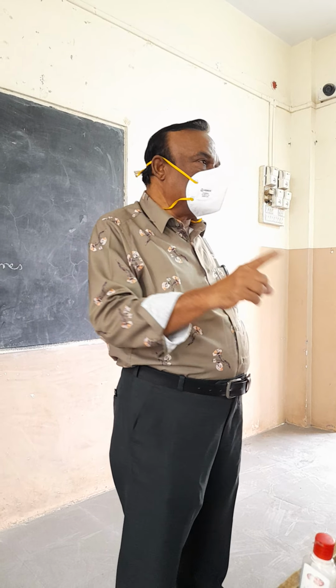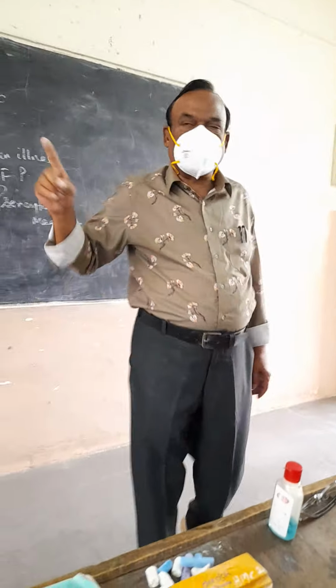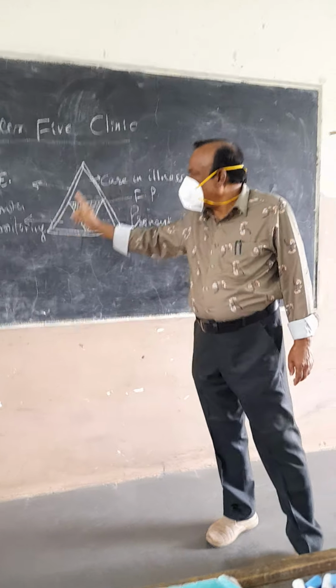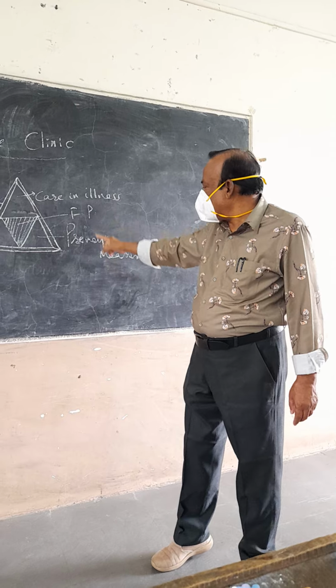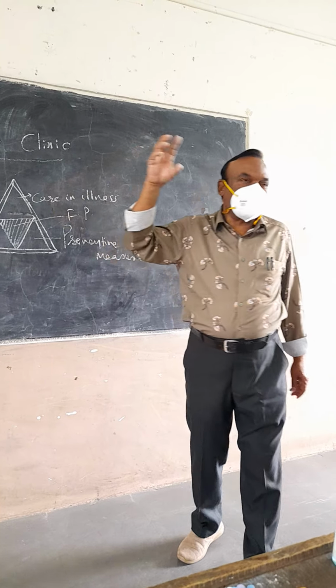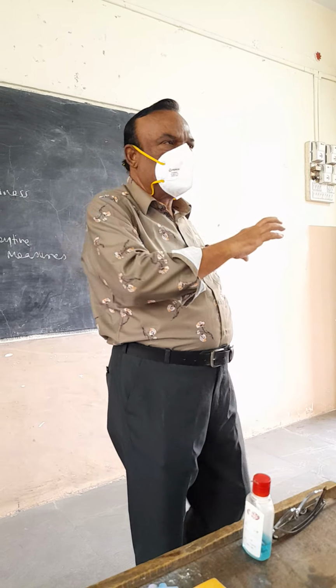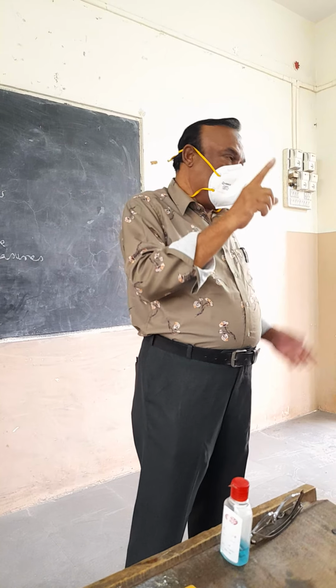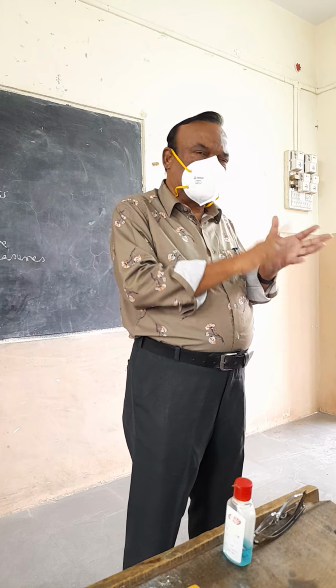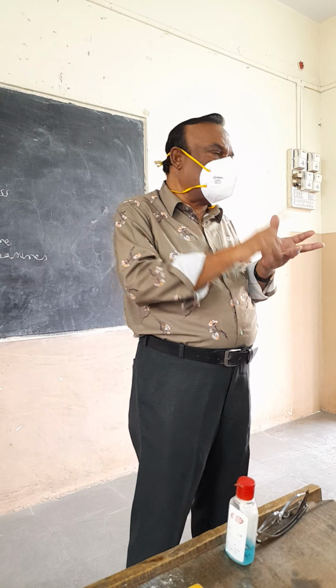They have to give health education regarding how to take care of illness, how to monitor the growth, how to carry out the preventive measures, and give advice regarding family planning. What advice you can give in family planning is regarding MTP, vasectomy, tubectomy, and use of contraceptive measures.